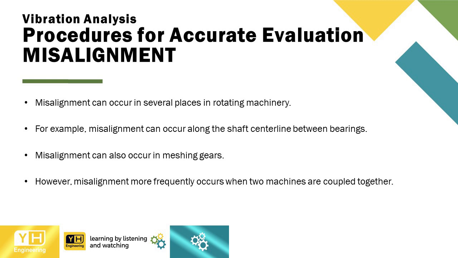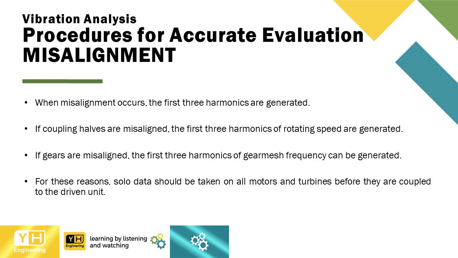However, misalignment more frequently occurs when two machines are coupled together. When misalignment occurs, the first three harmonics are generated. If coupling halves are misaligned, the first three harmonics of rotating speed are generated. If gears are misaligned, the first three harmonics of gear mesh frequency can be generated. For these reasons, solo data should be taken on all motors and turbines before they are coupled to the driven